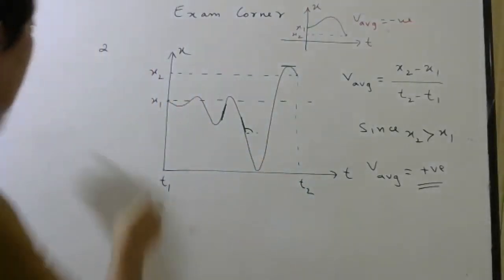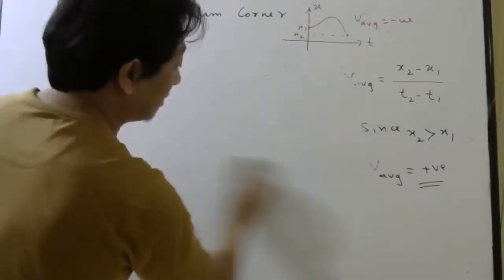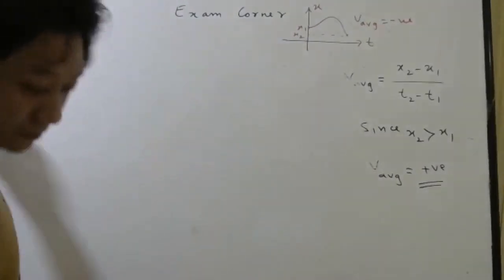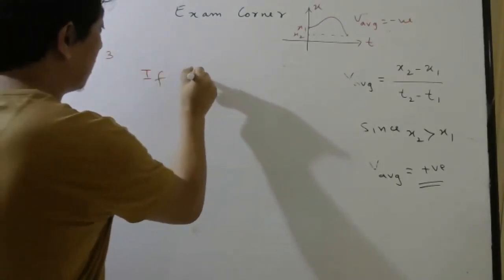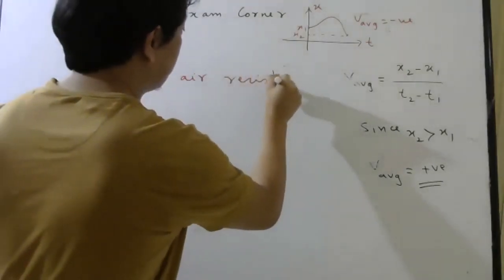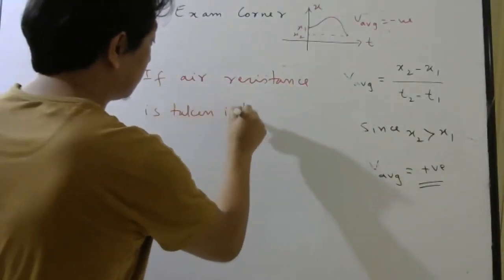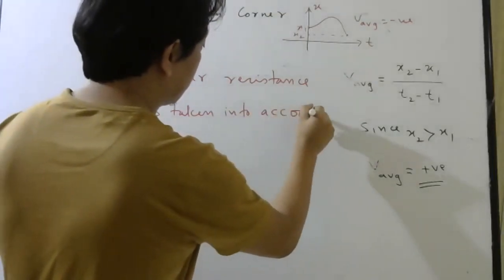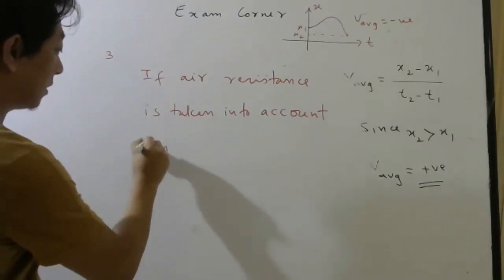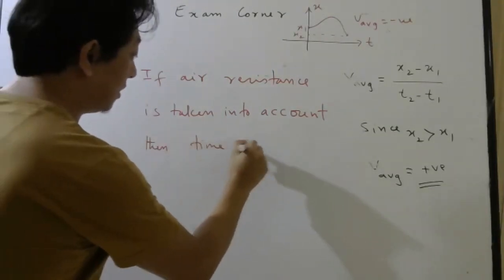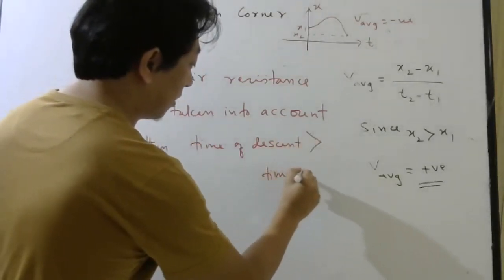Okay. So in question number 3, they are asking, if air resistance is taken into account, then time of descent is always greater than time of ascent.